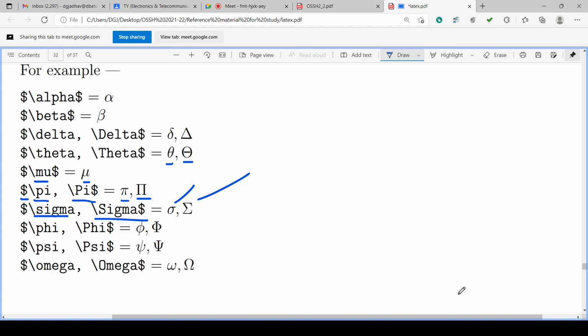These are required many times in equations, and are very important. Many equations have these as variable names or equation contents. Whatever is there in the equation, that equation contains this type of Greek letters. So that's why it is very important and useful to know how to write Greek letters into the equations of a LaTeX document.